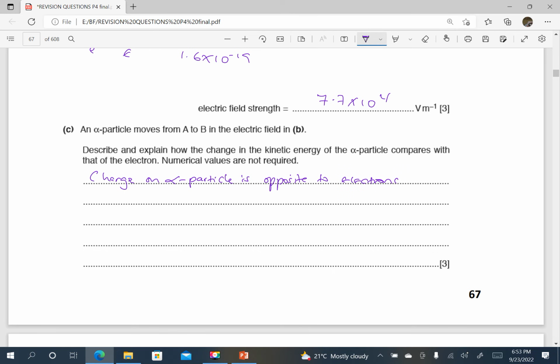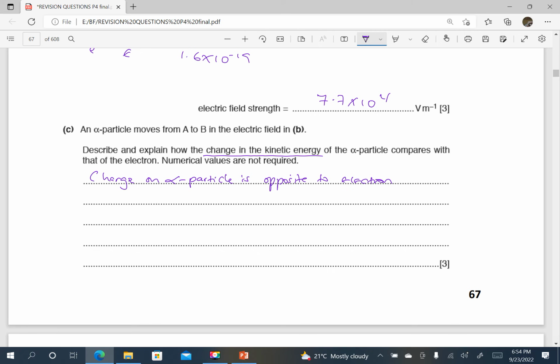The charge on an alpha particle is opposite to the electron charge. Therefore, because the question is describe and explain how the change in kinetic energy of the alpha particle compares with that of the electron.